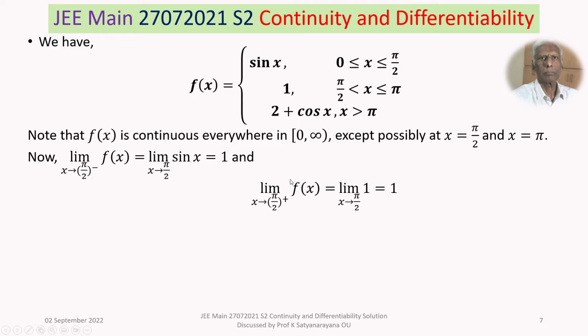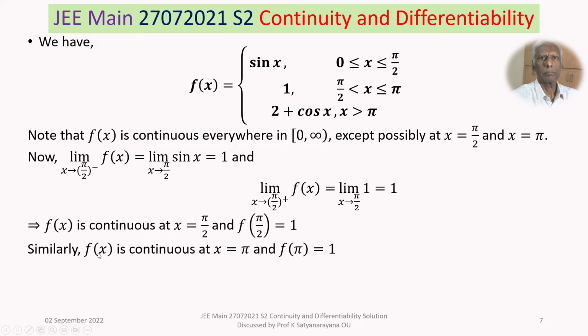So they are equal. Both the left hand limit and right hand limit at x equal to pi by 2 exist and they are equal. Therefore, f of x is continuous at x equal to pi by 2, and f of pi by 2 is the common value, that is 1. So, similarly, we can also show that f of x is continuous at x equal to pi and the value of f at pi is 1.